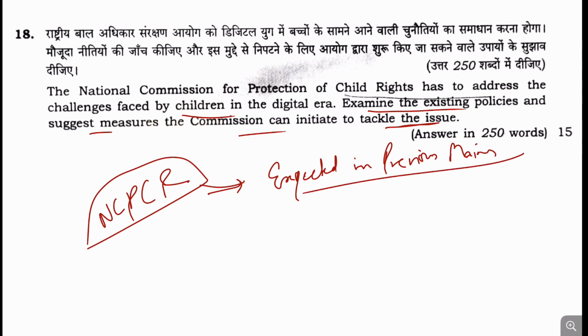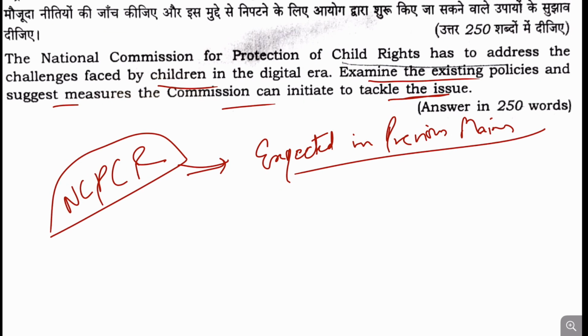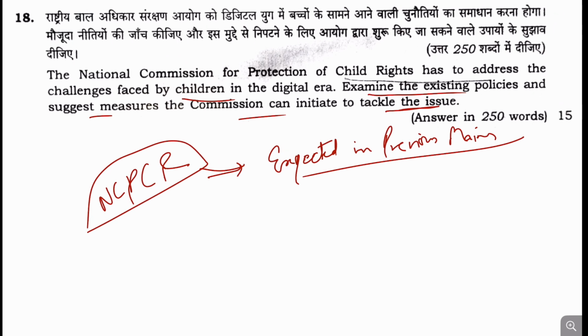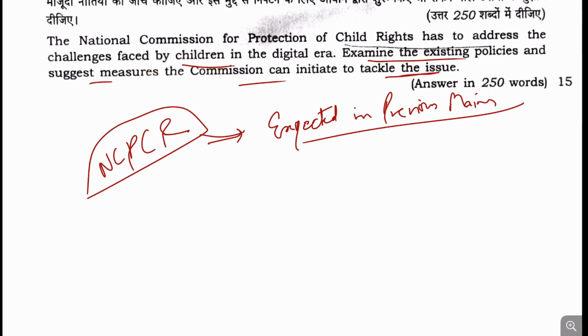So many times what happens is, when the UPSC gets the full quota of the questions, then the same year's question are asked in the next year, right? So this is the type of question that is being asked this year, that should have been asked in the previous year, because National Commission for Protection of Child Rights was much in the news previous year as compared to this year, right?